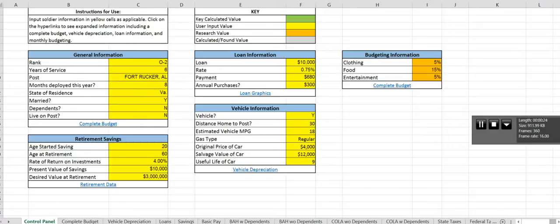First, we're going to look at the general information where he'll input rank, years of service, and other things. And to get a more in-depth view, we're going to click on the hyperlink to see the complete budget.